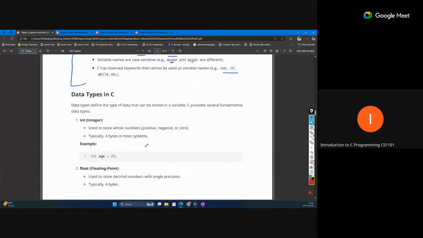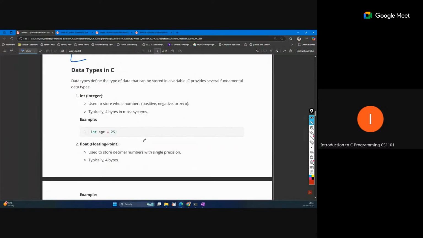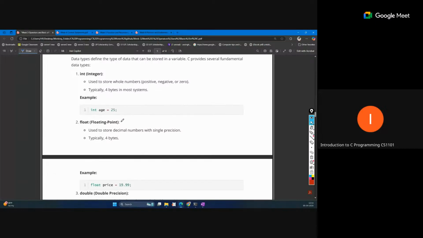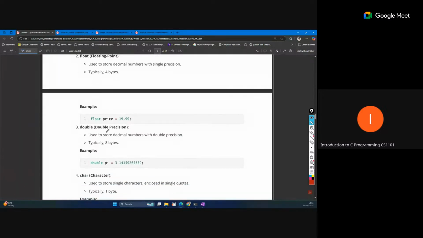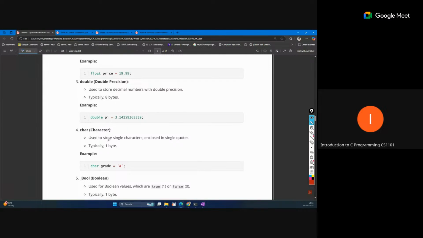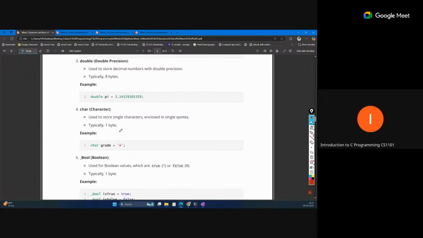So data type is next. We generally use data types to store different types of data. Integer contains 4 bytes. Float is a decimal value. Double is a decimal value with more precision, with more decimal points, more accurate. Character basically stores an integer value for a single character, but it is stored as an ASCII integer value. Sometimes we also say that this is the smallest integer unit, which is only 1 byte actually.